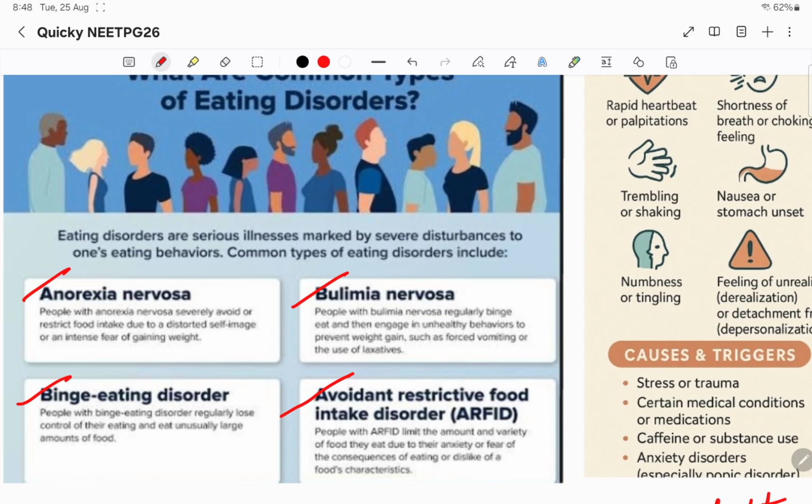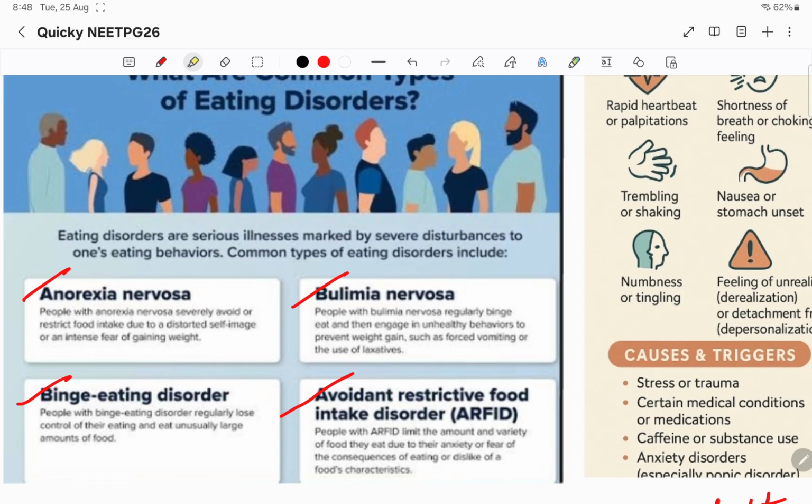Anorexia nervosa is where the people try to avoid or restrict the food intake. Why do they do that? They think that they are fat, or they think that eating might increase the fat in them. So that is what anorexia nervosa means.